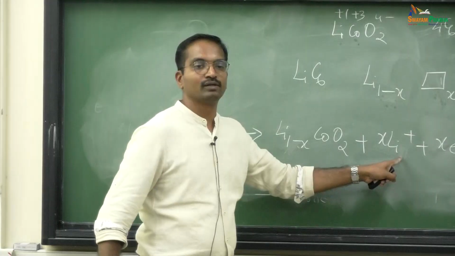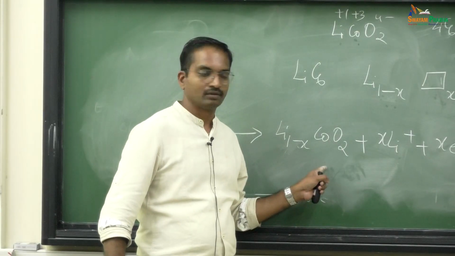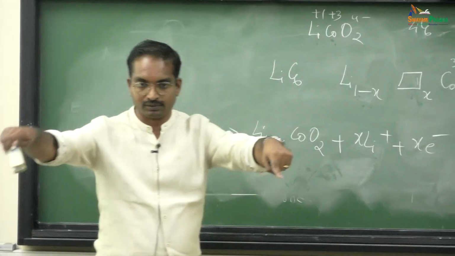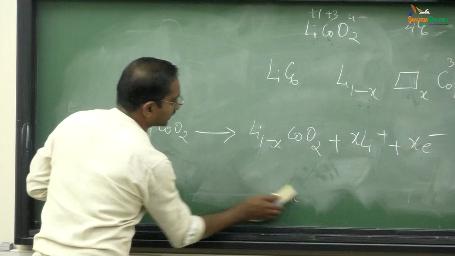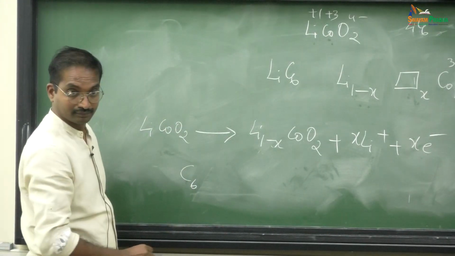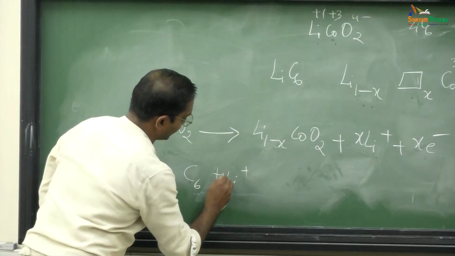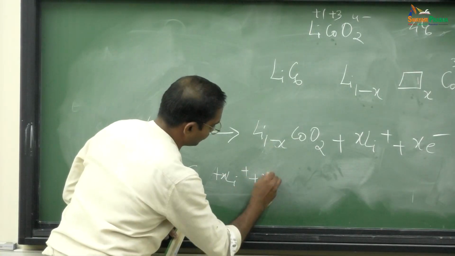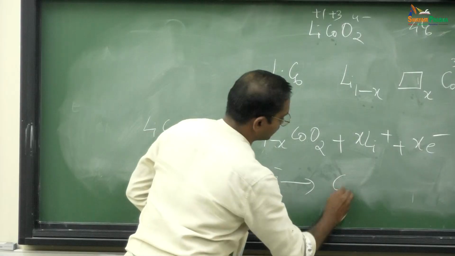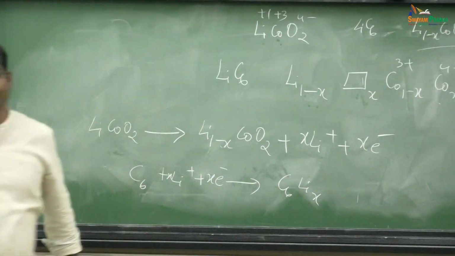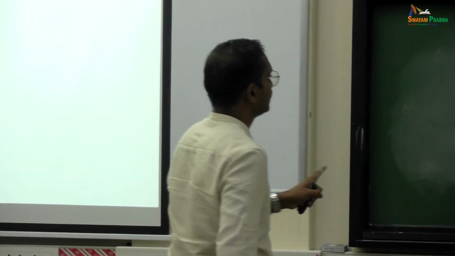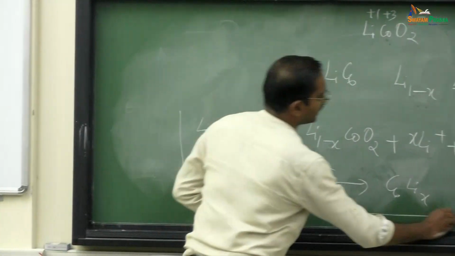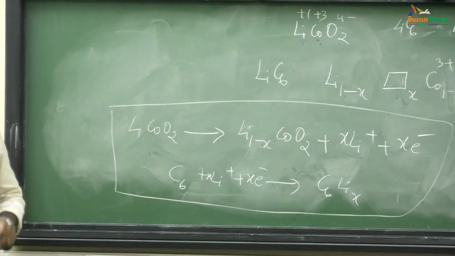Now, where will this electron go? Because it is coming from an electrode, it has to be consumed. The battery means you take electron from one side, put it in the other side. So, the other side reaction is carbon plus x amount of Li plus x amount of electron produces C6Lix. Clear? So, this step in a battery is called charging of the battery.